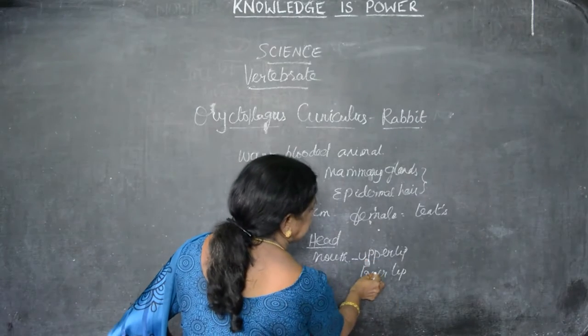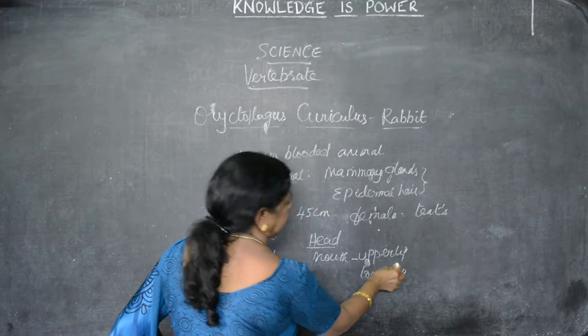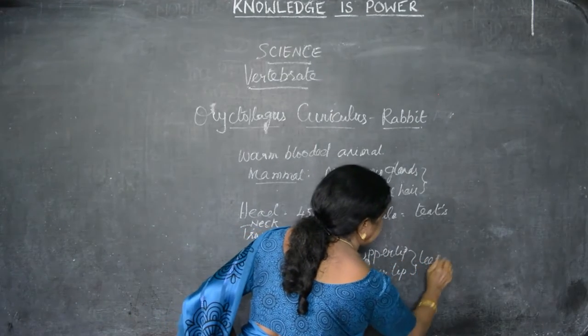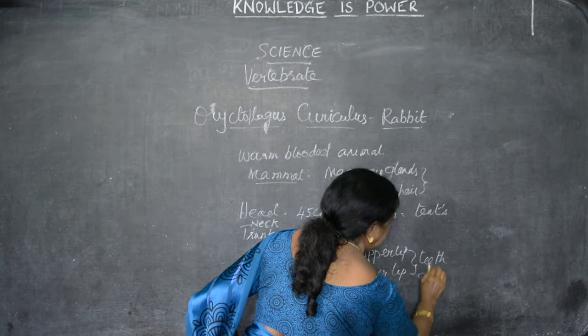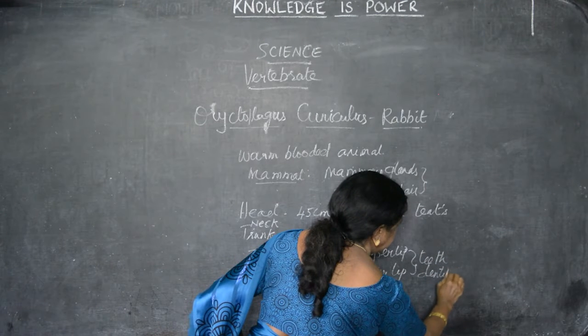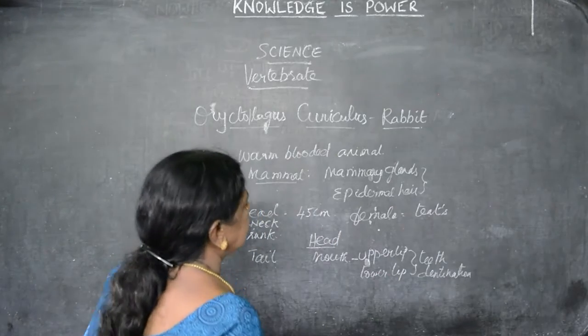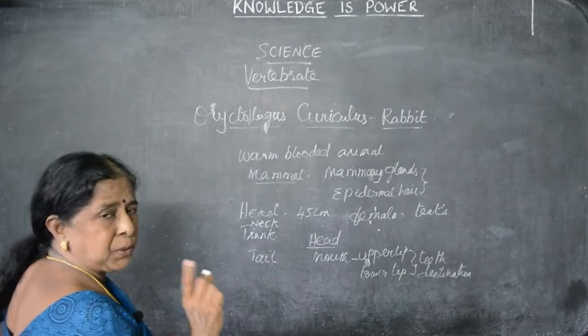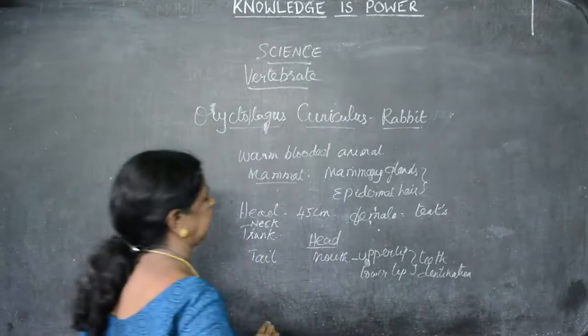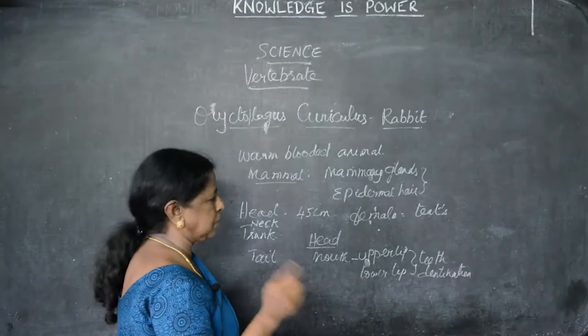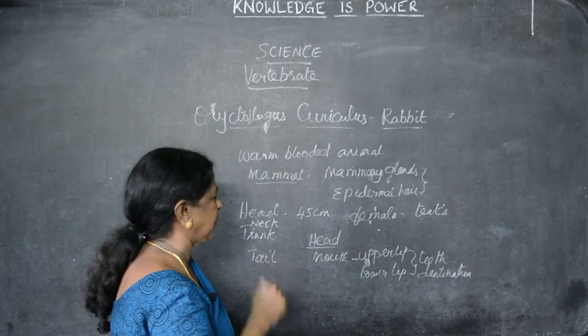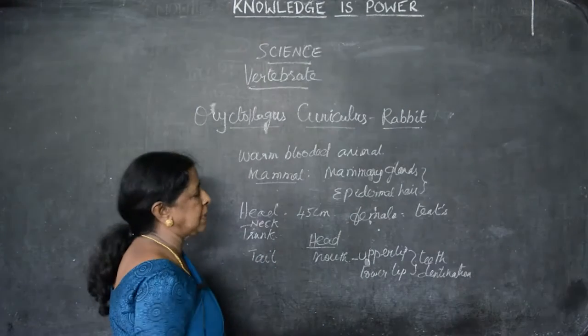In between the lips we can see the teeth. The arrangement of teeth is known as dentition. Generally teeth can be classified into two: milk teeth and permanent teeth. Milk teeth can be seen for certain periods only. After that they will be dropped. Then permanent teeth remain for a long time.